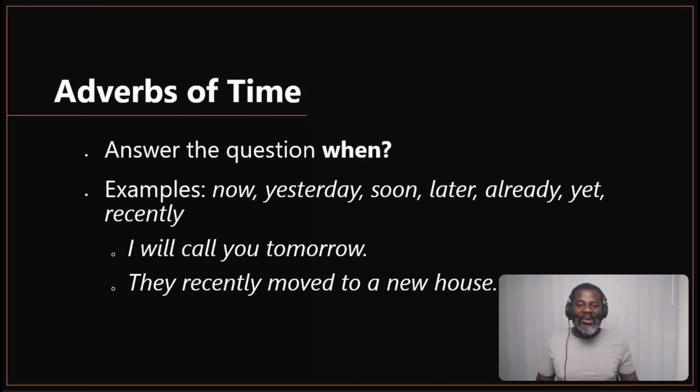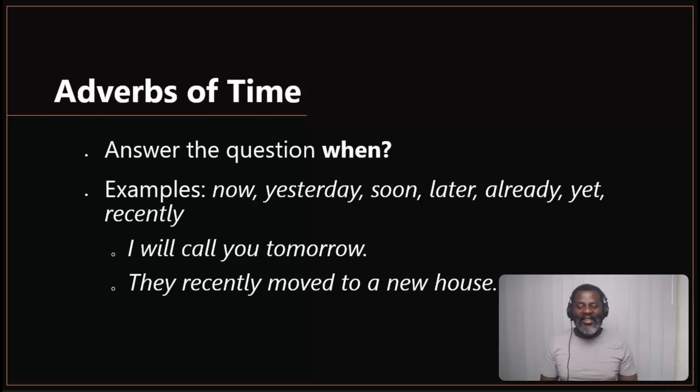If you say, I will call you tomorrow. So, I will call. The word call is a verb. Tomorrow is when the action of calling is happening. So you can see how the verb is connected to that time in a sentence. So, call tomorrow. In the first sentence, the adverb tomorrow is modifying, or is giving us more information about, the time when the call will happen. The call itself is a verb. It is an action that will happen.